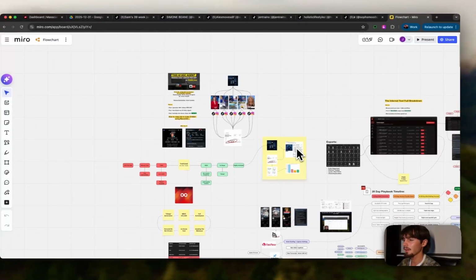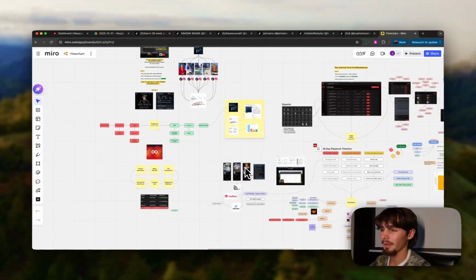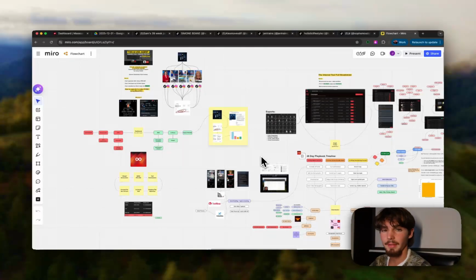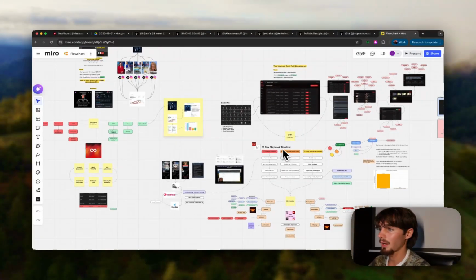But I have a lot of other videos that break down the process and the marketing, the playbook that we actually use to make money with this. The whole point is, obviously, you want to make a bunch of content, you want a bunch of accounts, you want to promote a product, but what do we actually do, and what are our timelines and playbooks? I have a bunch of other videos explaining that.